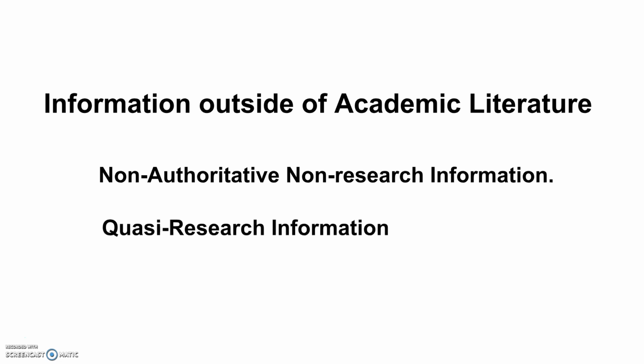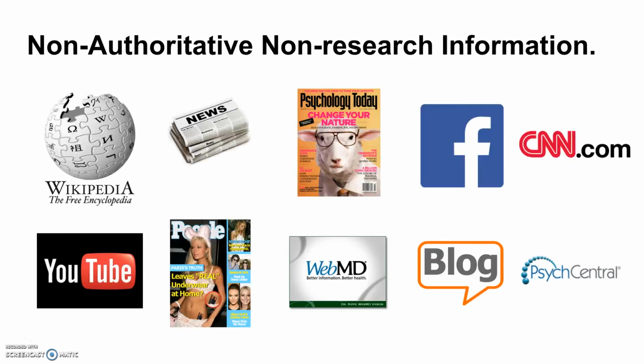Neither of these are really things that are going to be part of your main articles. None of these things are going to be approved as one of your three main sources. Now, you may use them if you use them correctly, meaning not treating them as authoritative, and not counting them as one of the 6 sources that you're going to be using for this class. So, this is non-authoritative and non-research information.